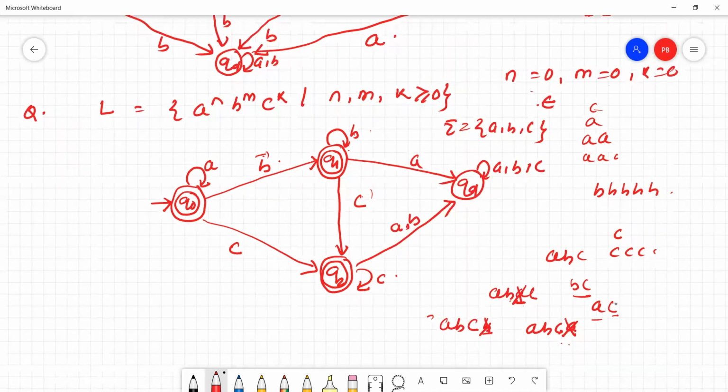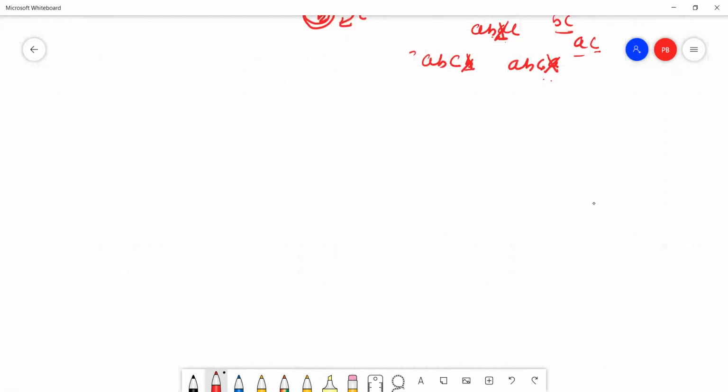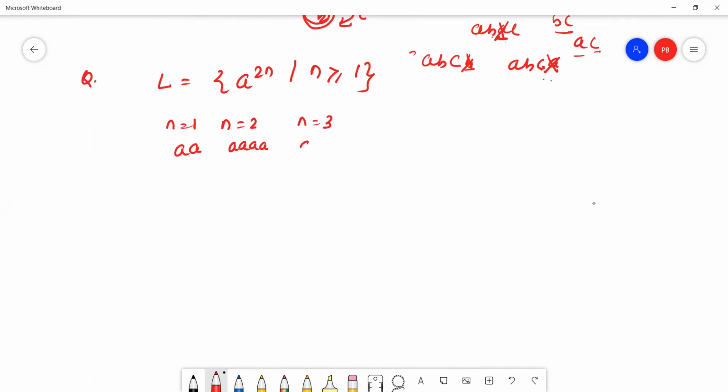Okay. Then next question. The next question is: language L equal to a to the power 2n, n is greater or equal to 1. Just see what is the minimum string. If n equal to 1, the minimum string is double a. If n equal to 2, the minimum string is 4a. If n equal to 3, the minimum string is 6a, like this. So what is the minimum string? The minimum string is 2a.